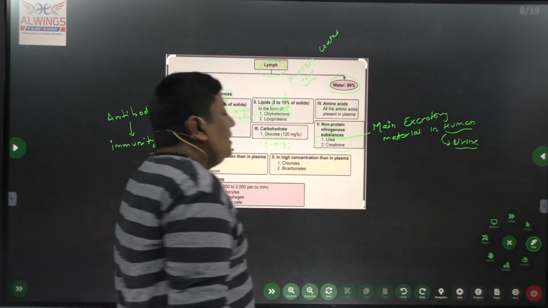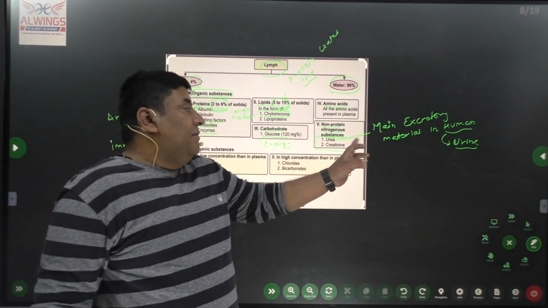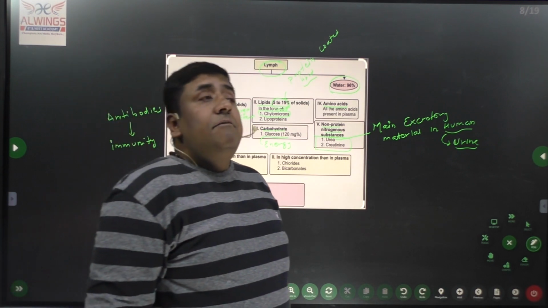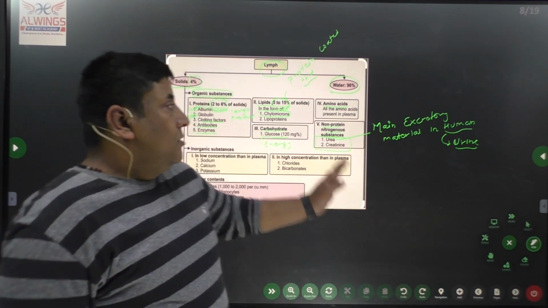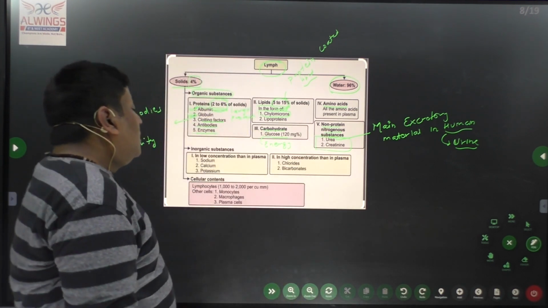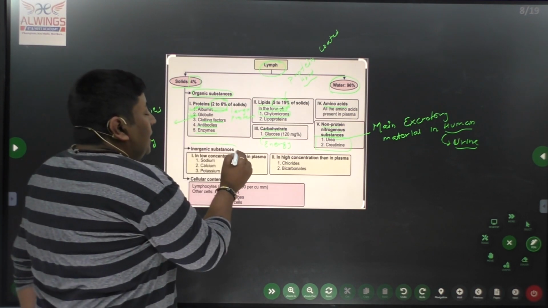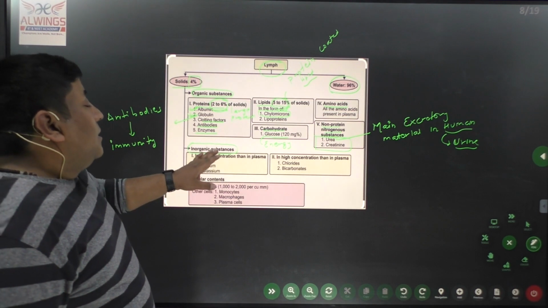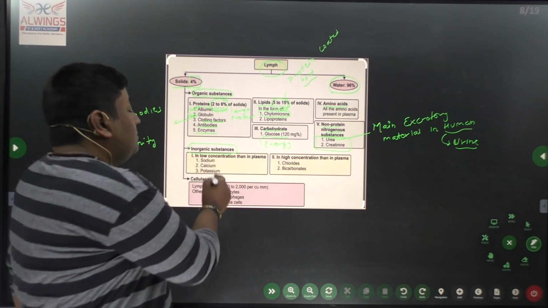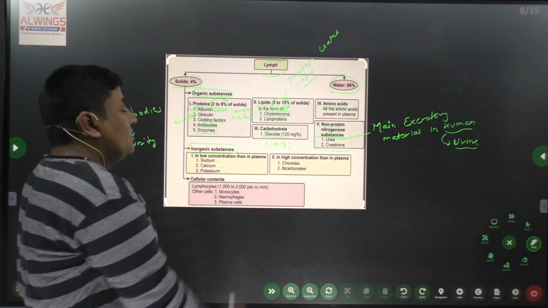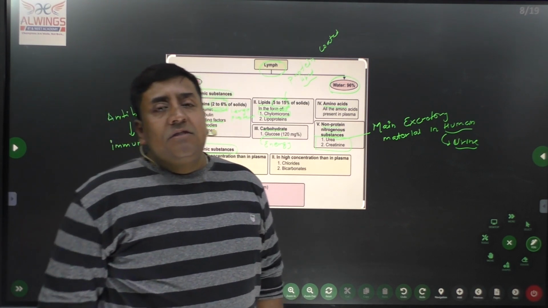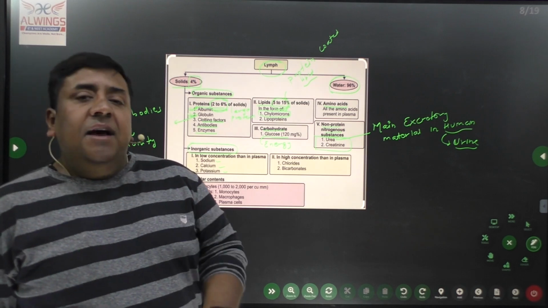Okay, so urea is the main excretory material, whereas creatinine is an additional excretory material which is toxic for us, and this should be removed. Now it contains some inorganic substances in low concentration compared to plasma, like sodium, calcium, potassium, etc. But one thing we have to keep in mind, the concentration of these molecules will be less as compared to plasma. Okay.